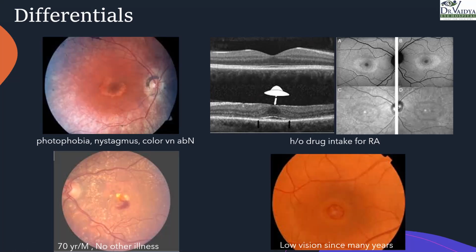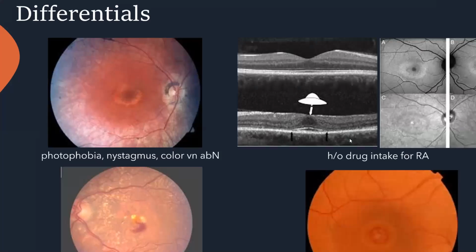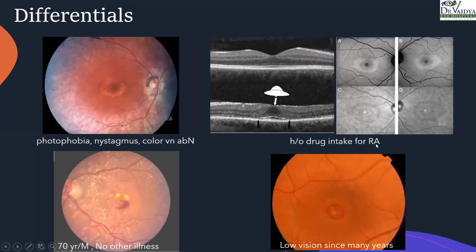Here, this patient, as we see here, has a history of drug intake for rheumatoid arthritis. So what could this drug be? Hydroxychloroquine, sir. Correct. So can you tell me what this is?